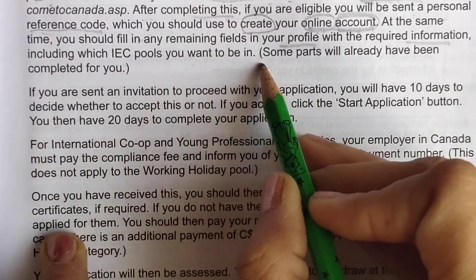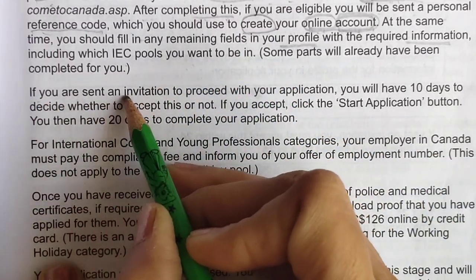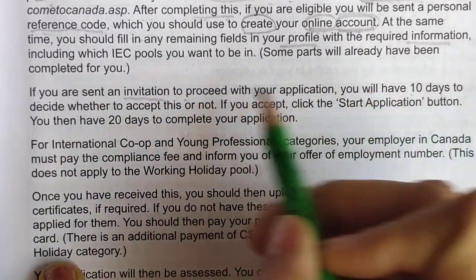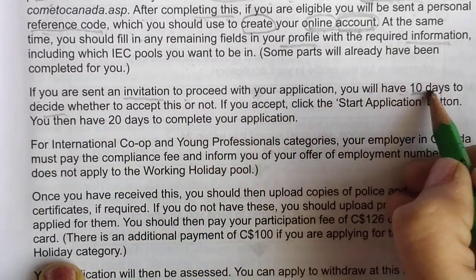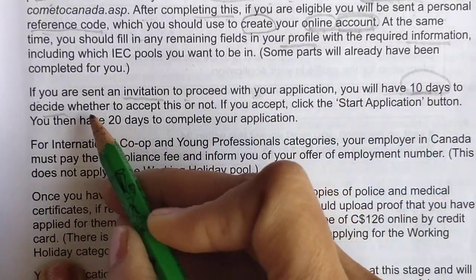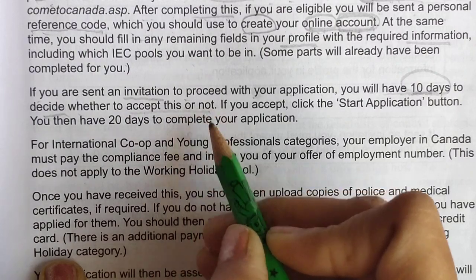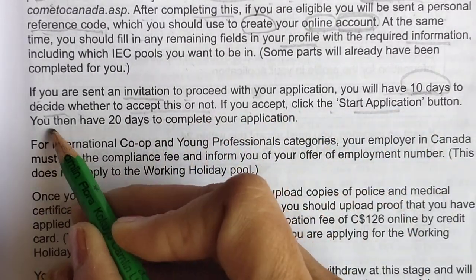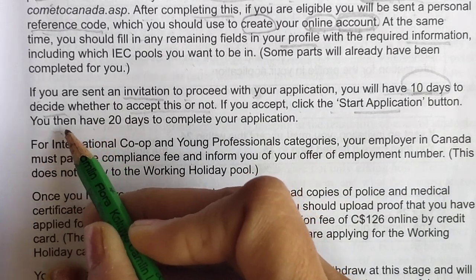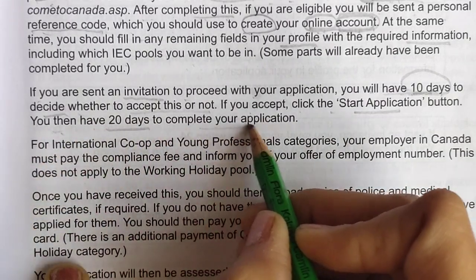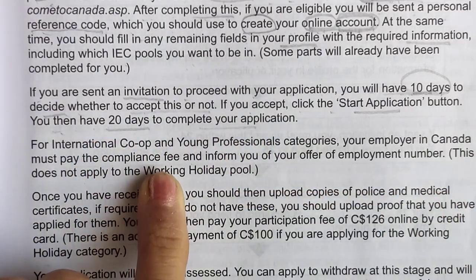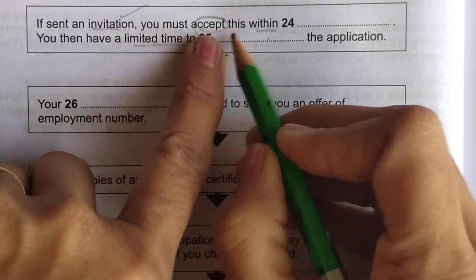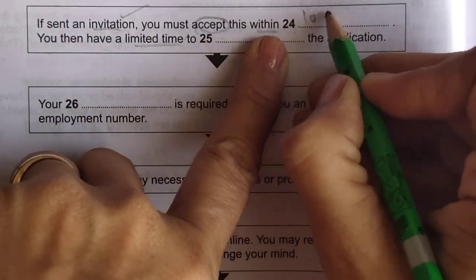So this we have done. If you are sent an invitation to proceed with your application, you will have 10 days to decide. Within 10 days, you will have 10 days to accept this or not. And if you accept, click the start application button, and then you have 20 days to complete your application. So here, if sent an invitation, you must accept within 10 days.